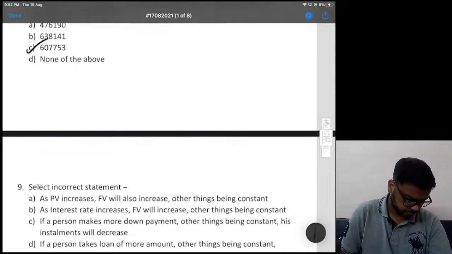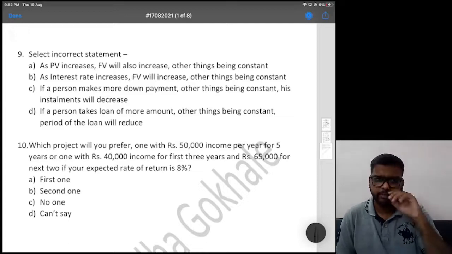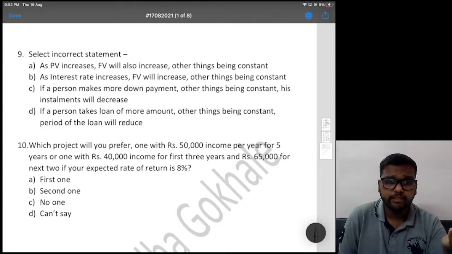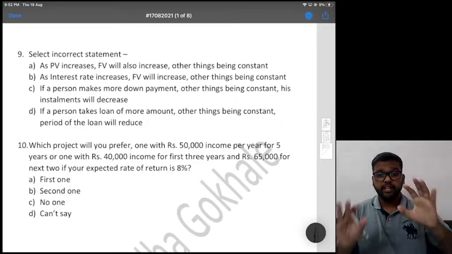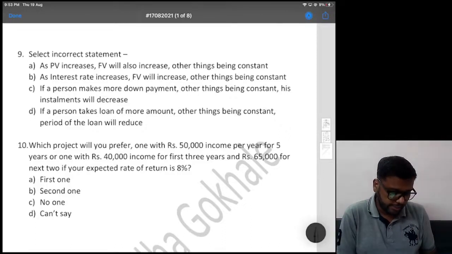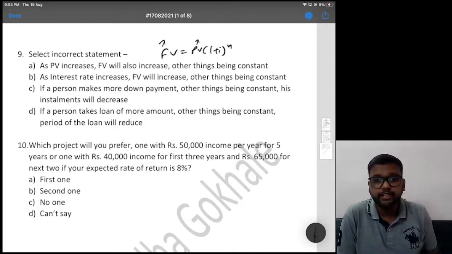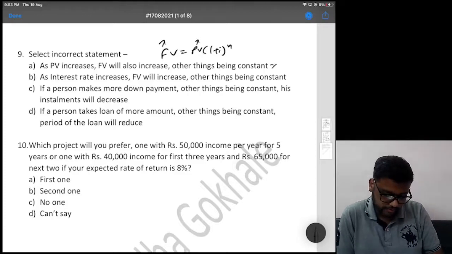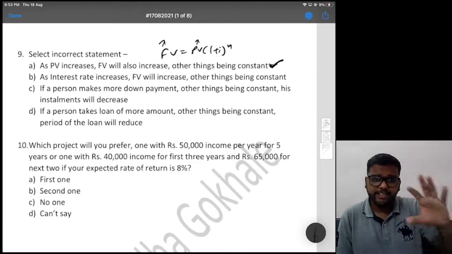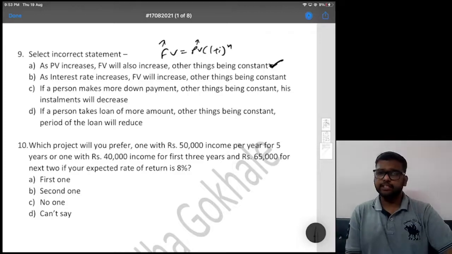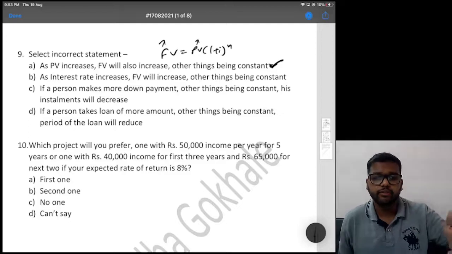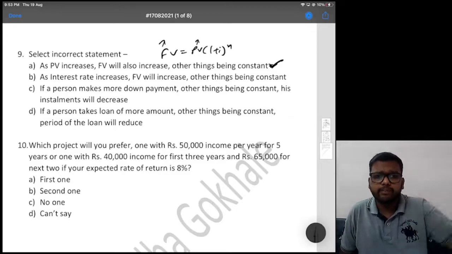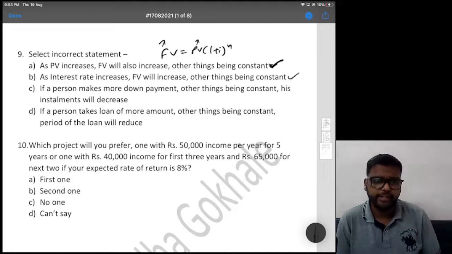Got it? Ninth, select incorrect statement. As PV increases, FV will also increase, other things being constant. That is correct. If everything else is same, FV is PV into 1 plus I raised to n. So obviously if this increases, this will also increase, right? So this is correct. This is not our answer. As interest rate increases, FV will increase, other things being constant. Correct. For FV, always think about investment. So obviously if interest rate increases, your final amount will also increase, right?